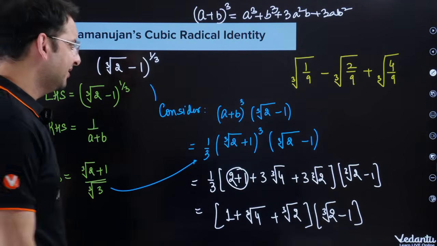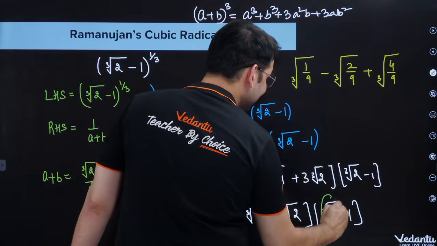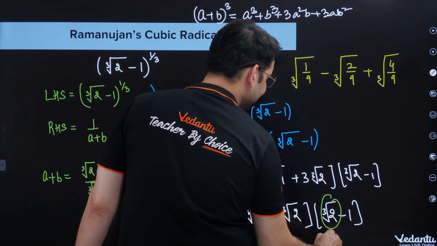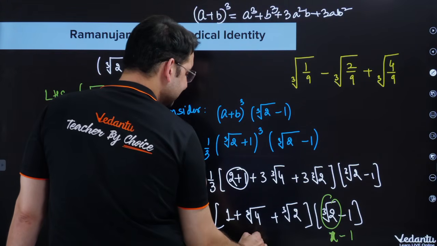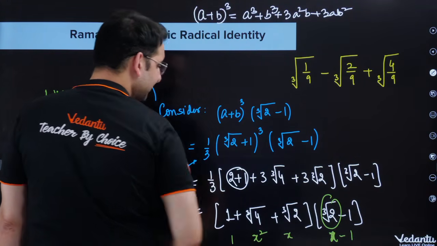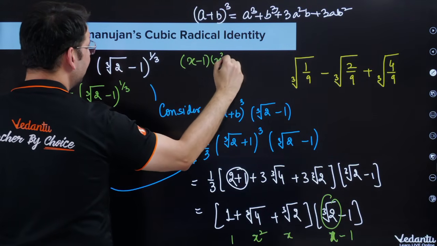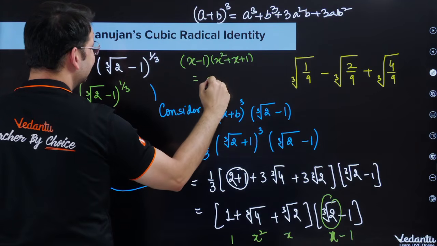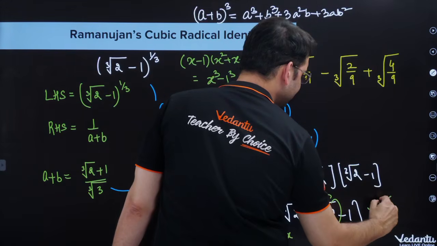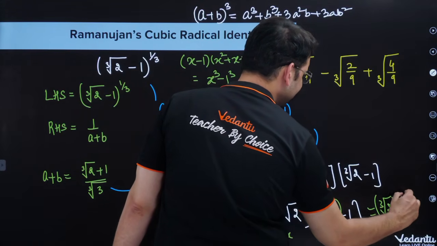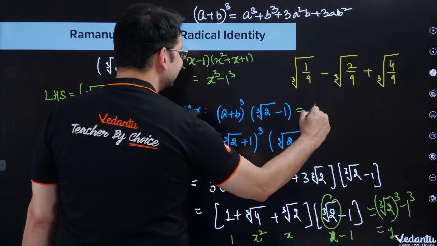And what do we see here? Now this also is a part of the identity. If this is A or X, because A I have already taken, this is X minus 1. Can I say if cube root of 2 is X, this is X squared, this is X, and this is 1. So all I have to do is find X minus 1 into X squared plus X plus 1. And can I say this is nothing but X cube minus 1 cube. So this is X cube, X cube is cube root of 2 whole cube minus 1 cube, which is 1. And we are done.